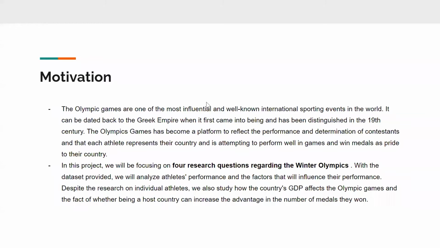Our group's motivation for this project is basically that we think the Olympic Games is a platform that reflects the performance and determination of the contestants. In this project, we will be going over 4 research questions regarding the Winter Olympics, which will cover the analysis on individual athletes, but also the factors outside of these Olympics.